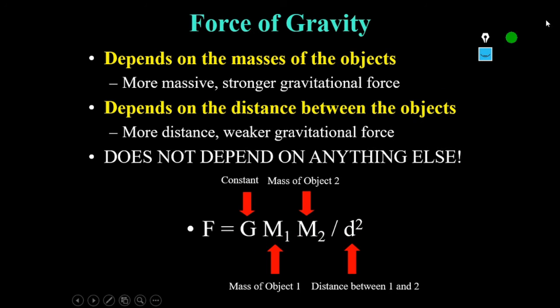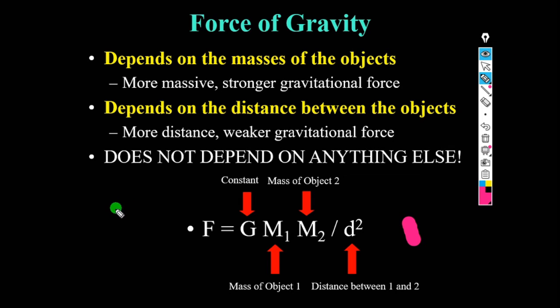How has it come? I will show you. As I have already told, F is directly proportional to the masses m1 and m2, and F is inversely proportional to the square of the distance.